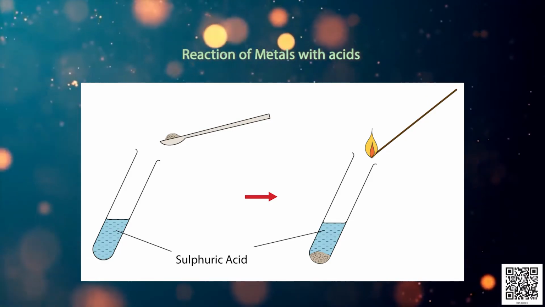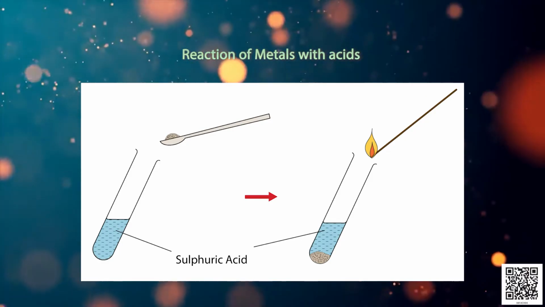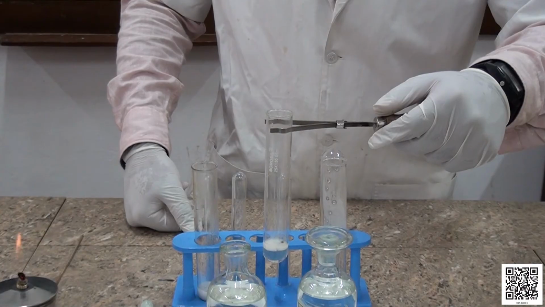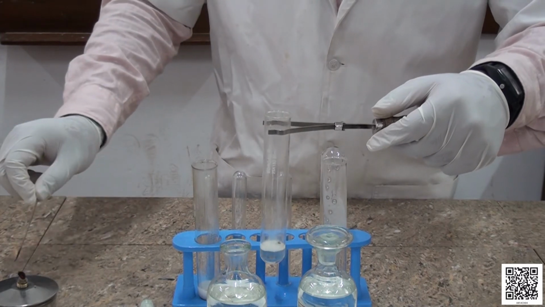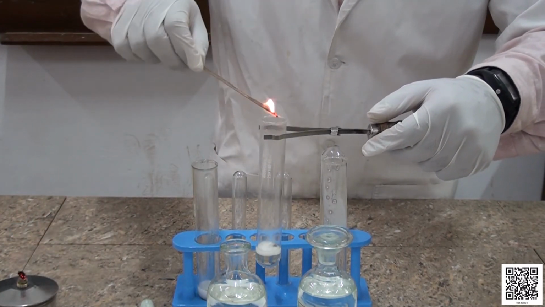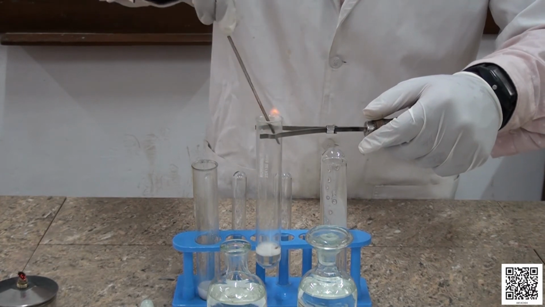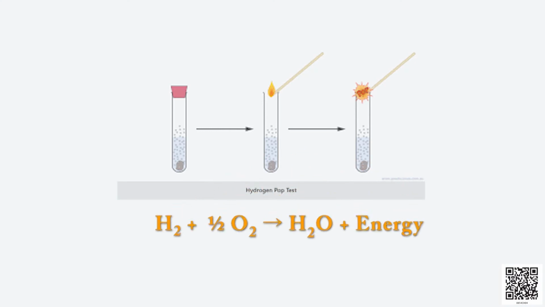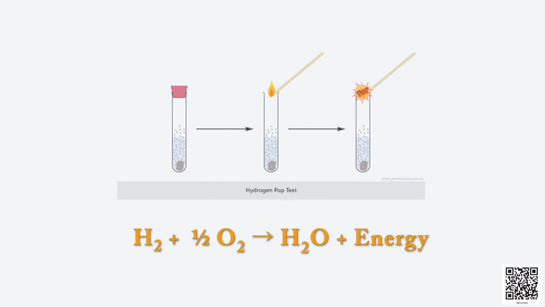Students, we all observe that metals react with acid with the evolution of gas. The gas evolved is identified as hydrogen gas by introducing a burning splinter and hearing a pop sound. The pop sound is due to a vigorous reaction between hydrogen gas and oxygen to produce water.